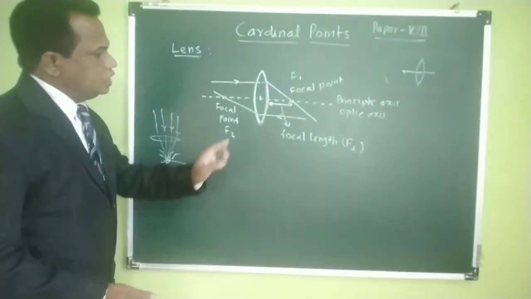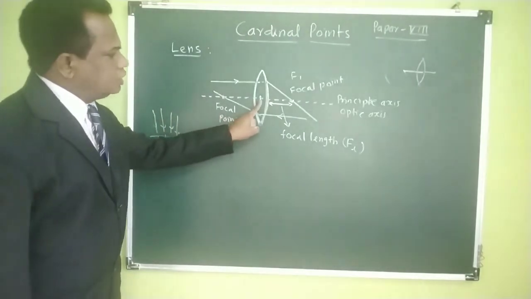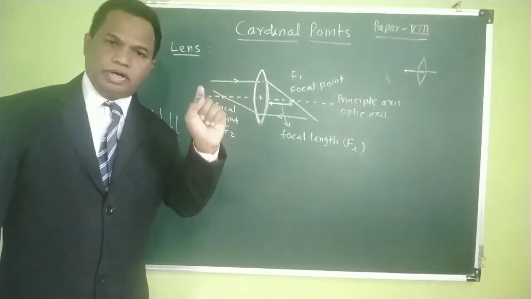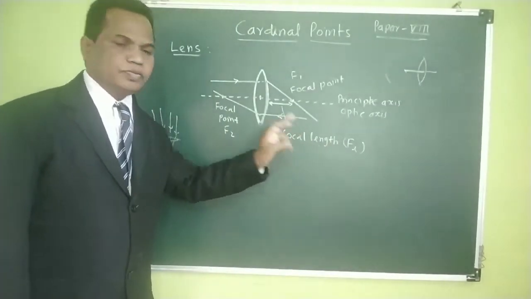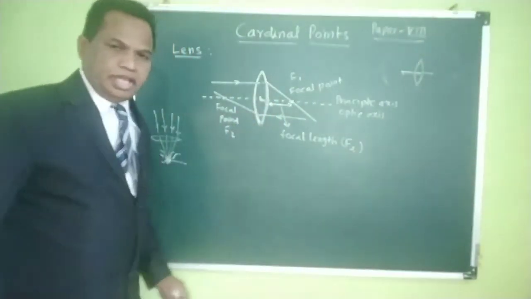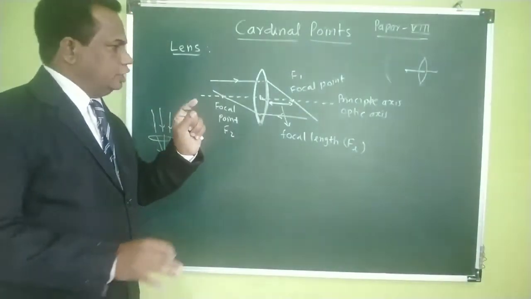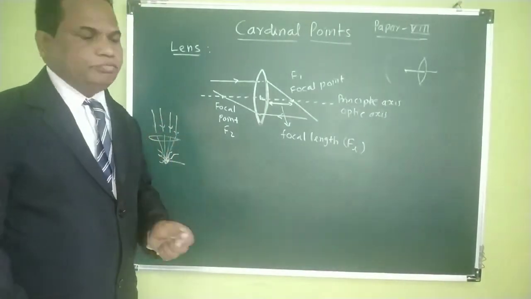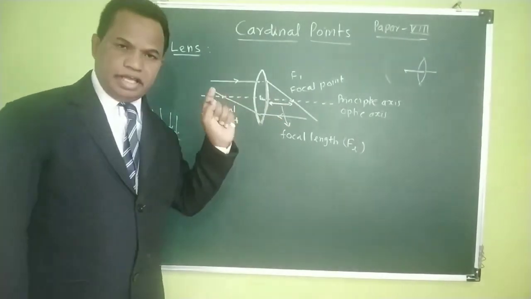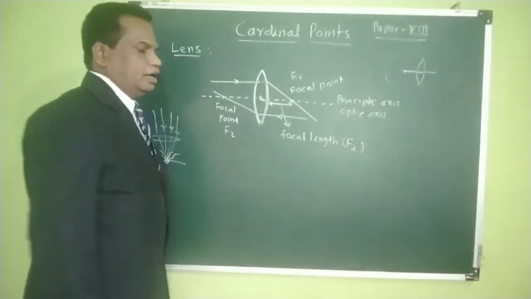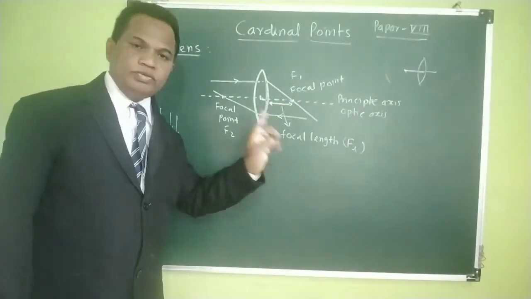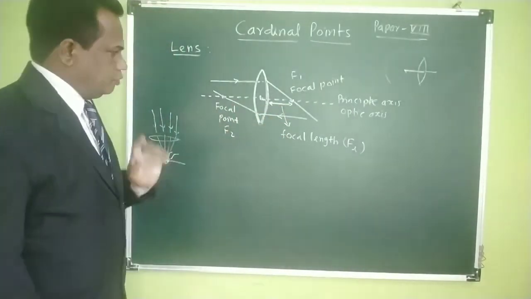Here we have considered that the thickness of the lens is negligible compared to the focal length. The lens is very thin. Although it is double convex, its thickness is very small compared to this length. Therefore the thickness is neglected, and you measure the distance from the surface to the focal point, which is called the focal length.